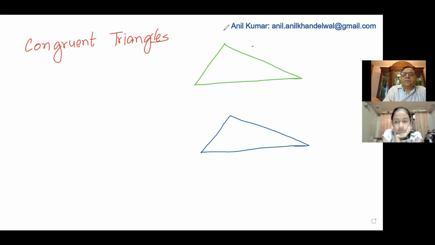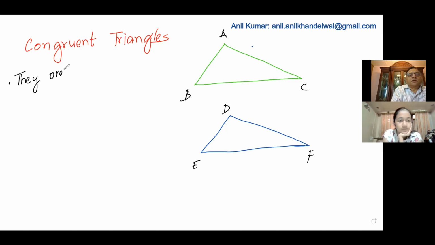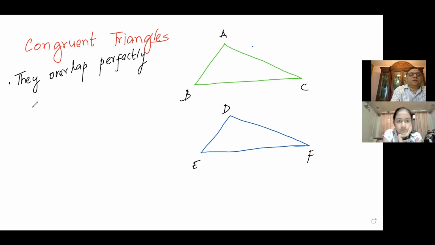Let me label them ABC and DEF. So in these two triangles, if I overlap them, we know one thing: they overlap perfectly. That means they are exactly the same.